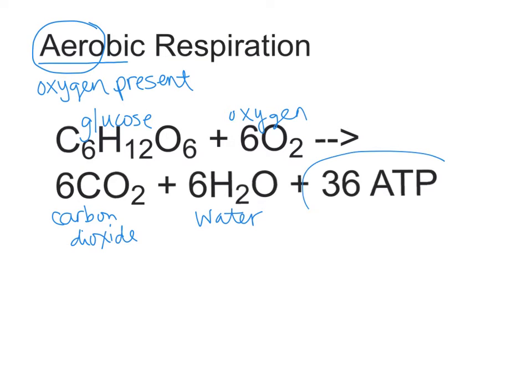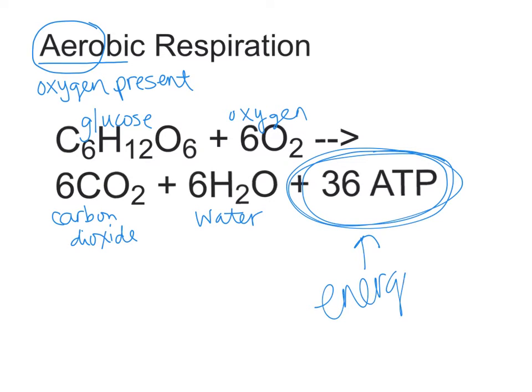and we get 36 ATP, sometimes even 38, depending on how efficient it is. This is our energy source. Using that energy that's stored in the sugar, stored in our food, we get energy that's usable by cells to go through things like active transport, for example, or to provide energy for all of the cellular reactions that have to happen.